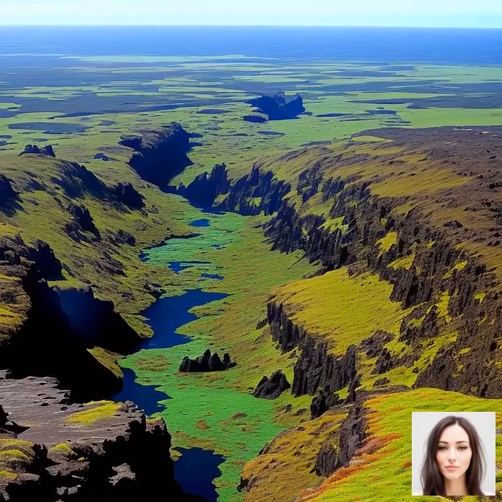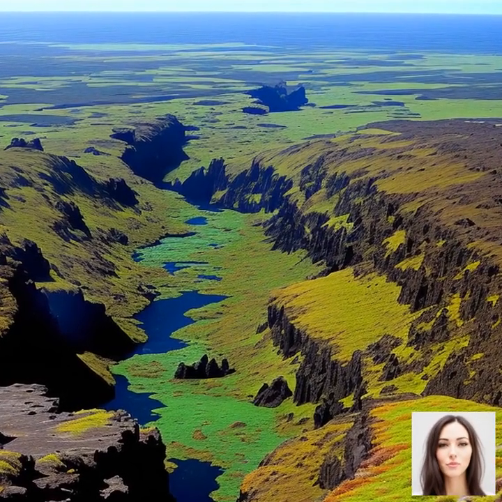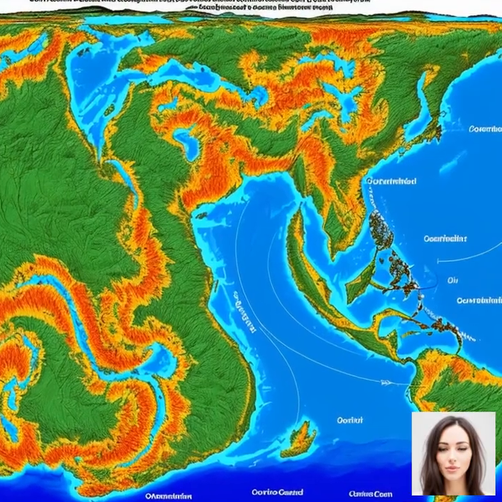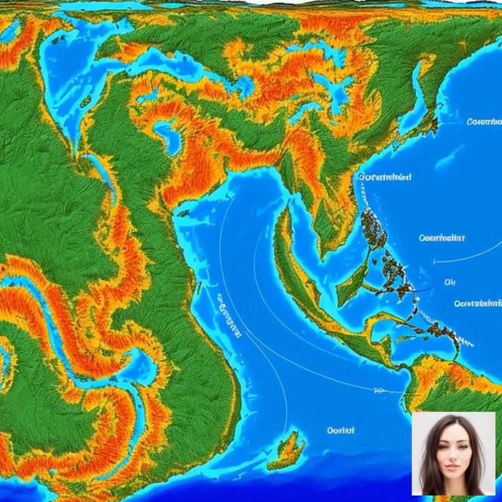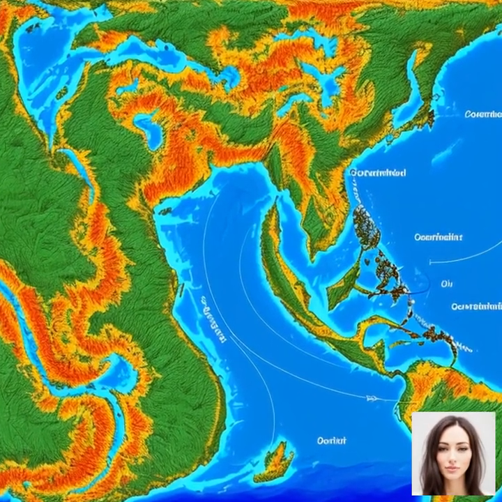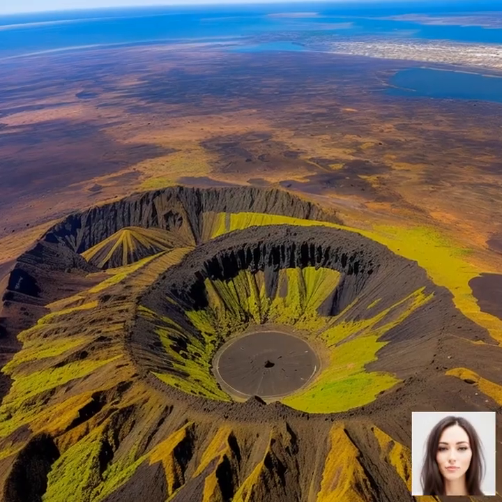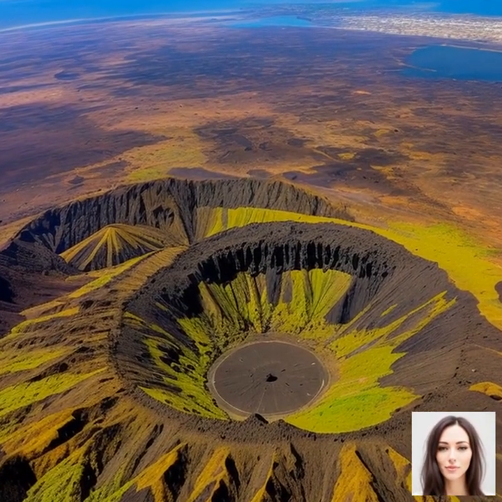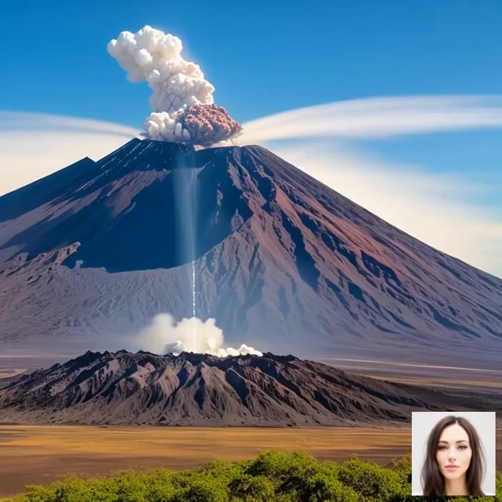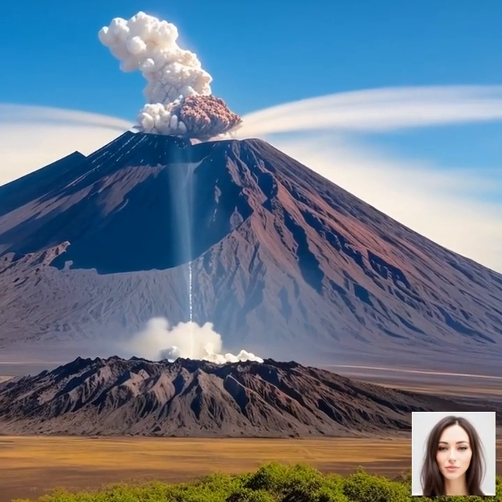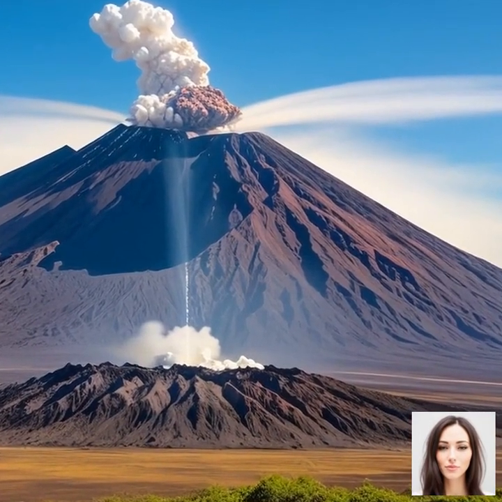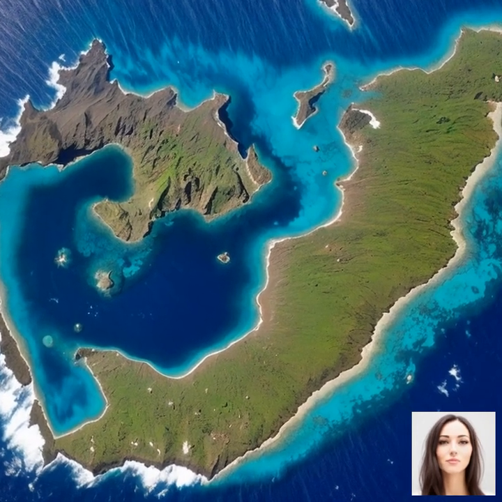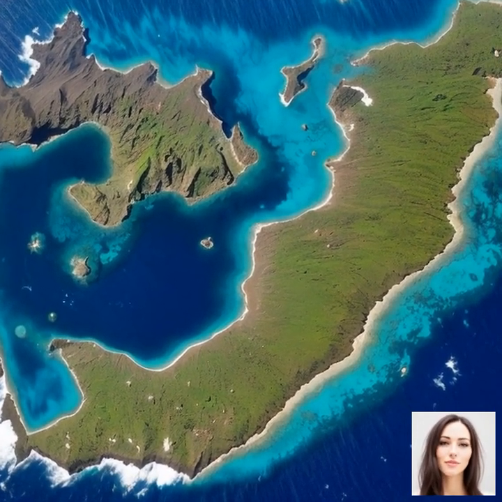Now that we've discussed the formation and movement of magma, let's move on to the role of tectonic plates in volcanic eruptions. The Earth's lithosphere is divided into several large and small tectonic plates that float on the semi-fluid asthenosphere below. These plates are constantly moving, and their interactions play a significant role in the formation of volcanoes and the triggering of eruptions. There are three main types of plate boundaries where volcanic activity can occur: divergent, convergent, and transform boundaries.